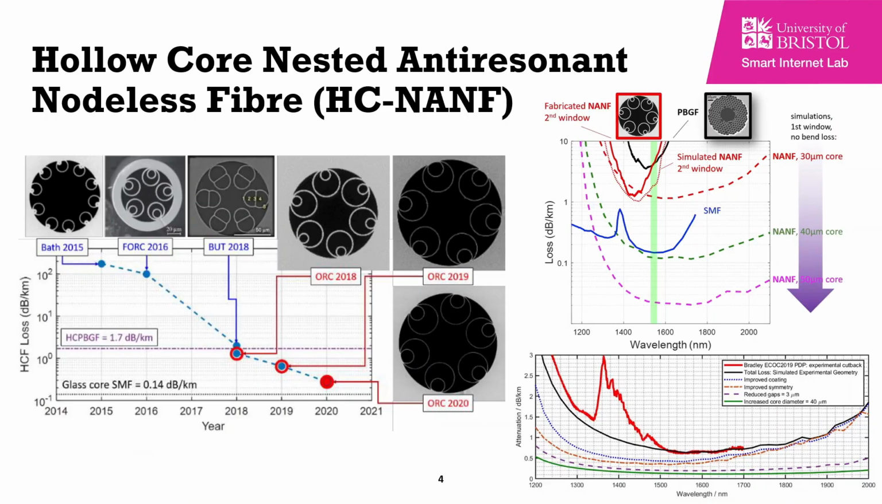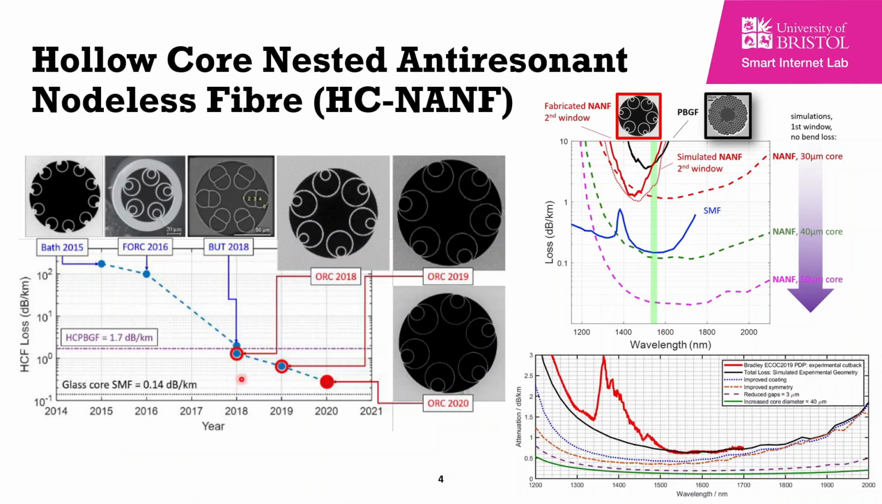In this slide, I'm showing the progress of NANF fiber over the last 6 years. As we can see, the loss of the fiber went down from 200 dB per kilometer in 2015 to around 0.28 dB per kilometer in 2020. I'm going to be mainly focusing on the last 3 fibers in here, made by the ORC, the Optoelectronics Research Center at the University of Southampton.